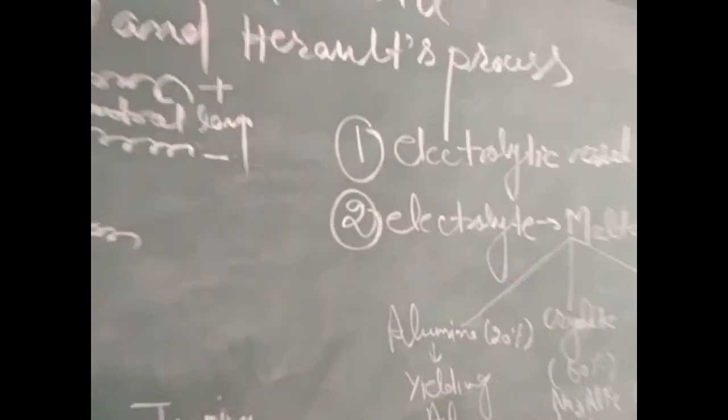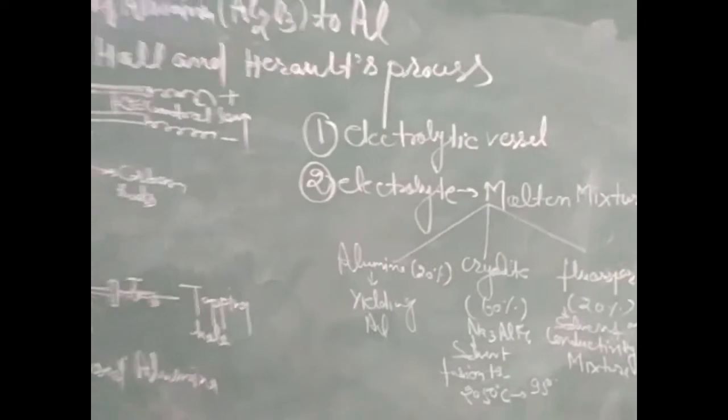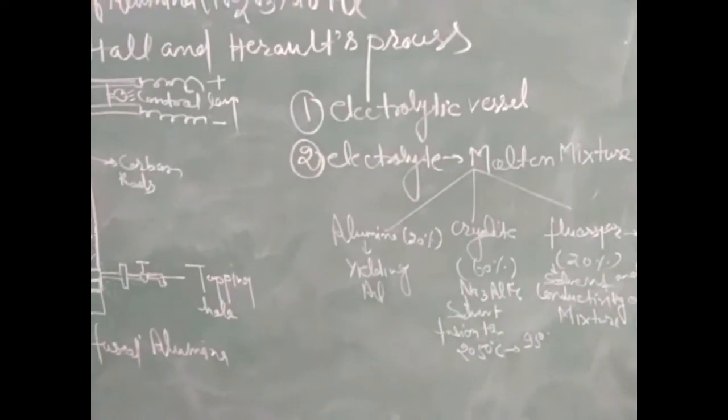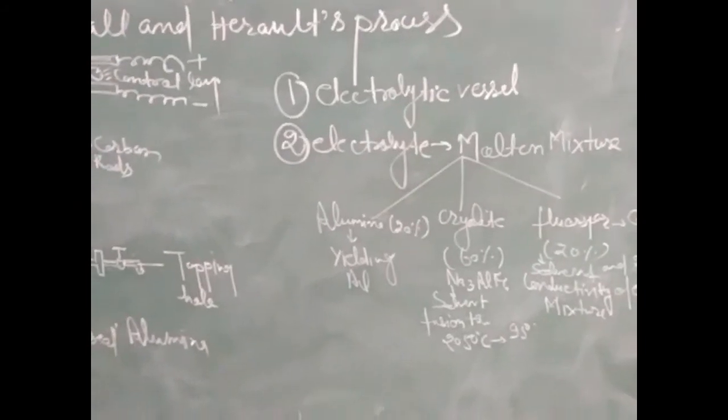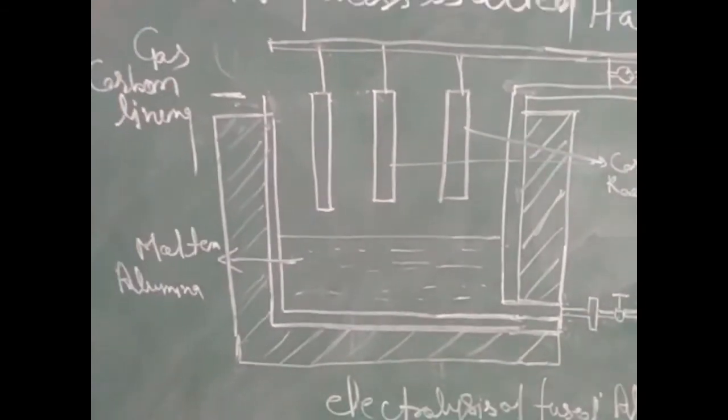Now we will discuss the diagram of each. First step involved in this process is the electrolytic cell. First setup of this process is the electrolytic vessel. As we can see, this is the electrolytic vessel given here.